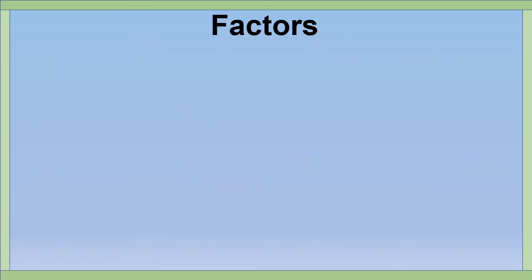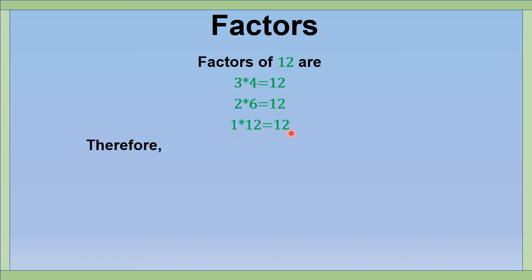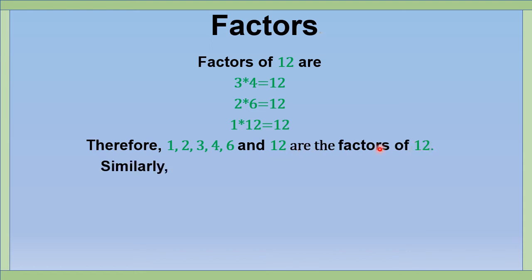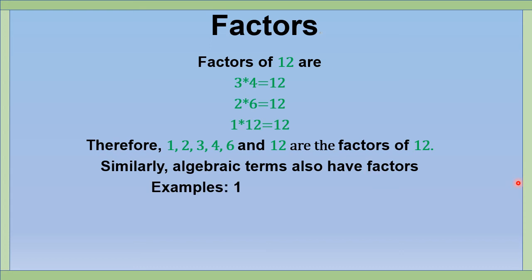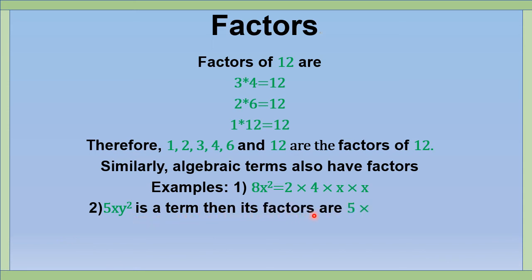Factors. Factors of 12. 3 into 4 is equal to 12. 2 into 6 is equal to 12. 1 into 12 is equal to 12. Therefore, 1, 2, 3, 4, 6 and 12 are the factors of 12. Similarly, algebraic terms also have factors. For example, 8x square is equal to 2 into 4 into x into x. Another example, 5xy square is a term. Then its factors are 5 into x into y into y.